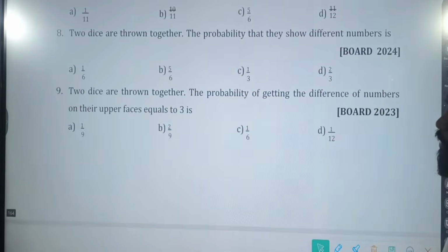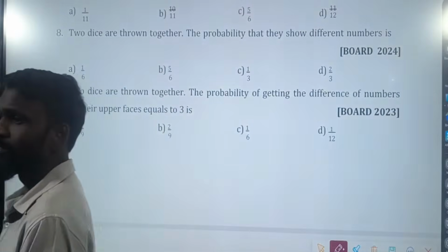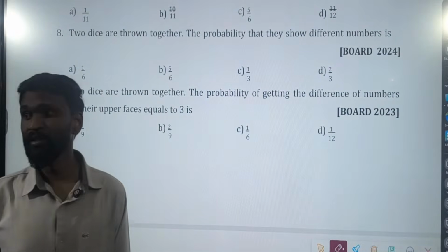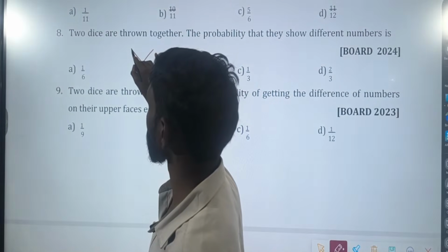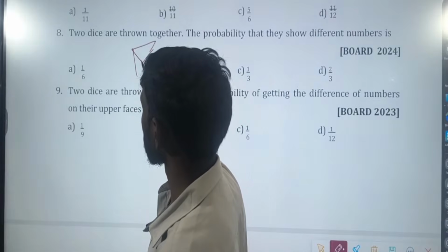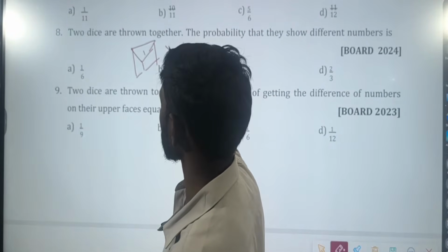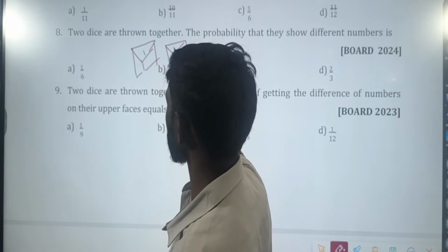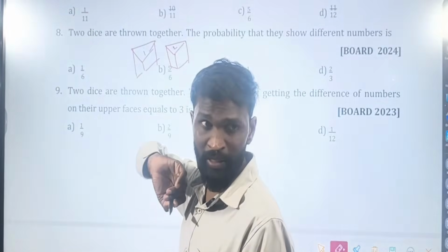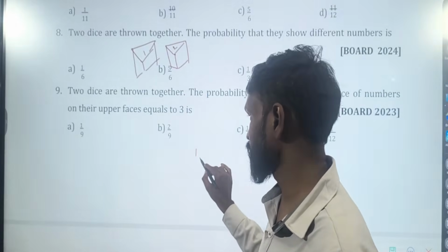Two dice are thrown together. Find the probability that they show different numbers. Different numbers means, for example, if one die shows number 1, the other die should not show 1, it should show 2. Correct. First, let me list out the possibilities that there are same numbers.